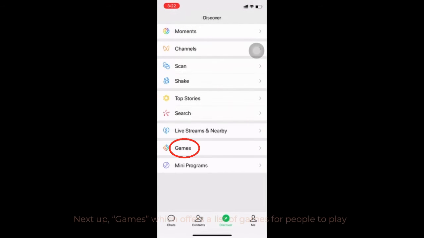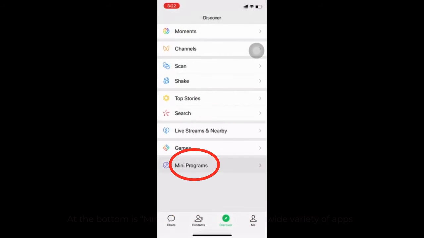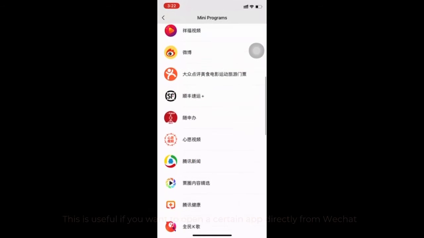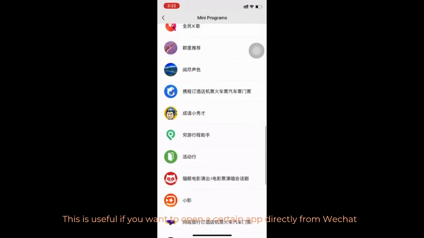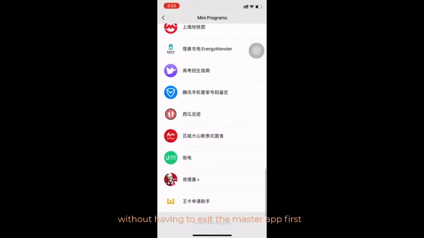Next up, Games, which offers a list of games for people to play. At the bottom is mini programs, which has a variety of apps. This is useful if you want to open a certain app directly from WeChat without having to exit the master app first.